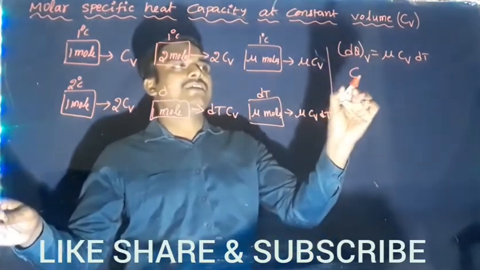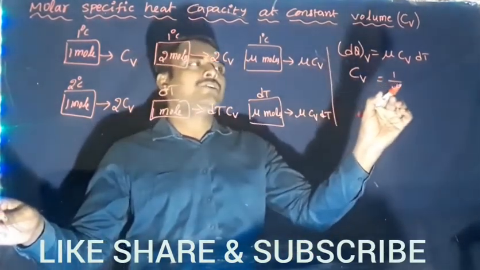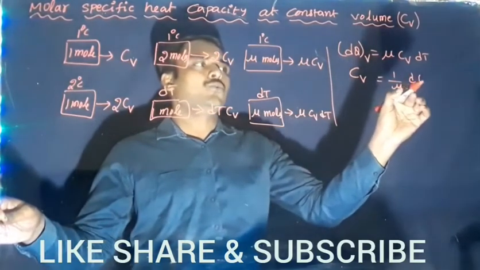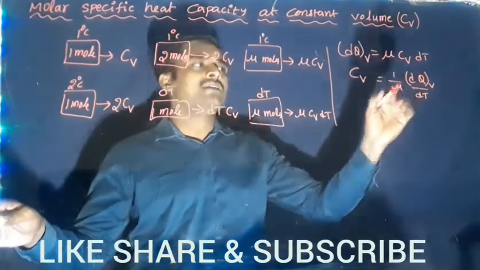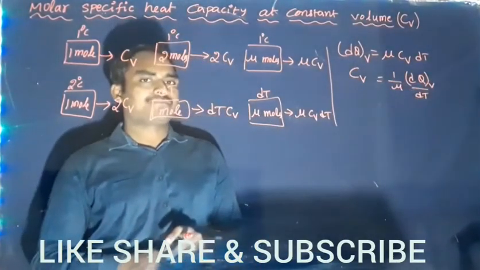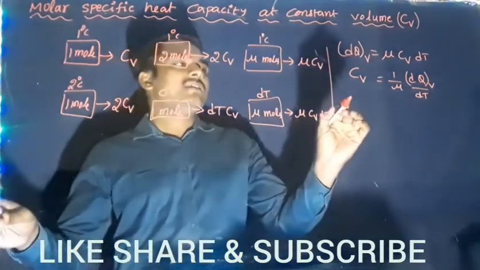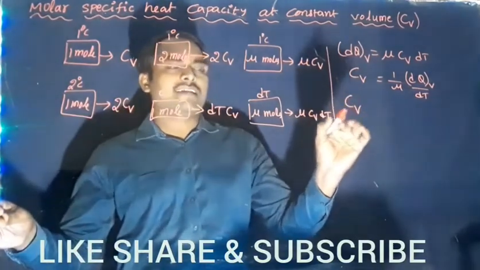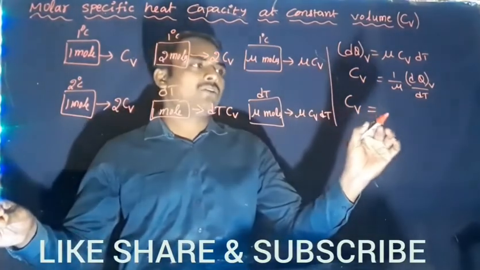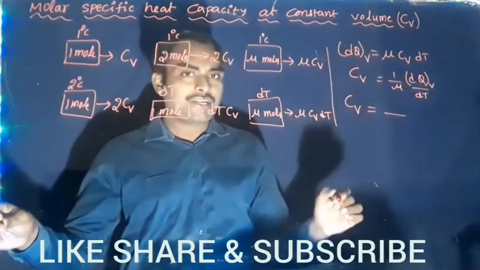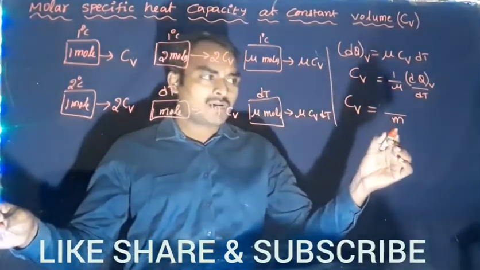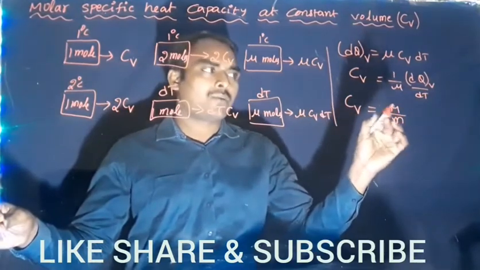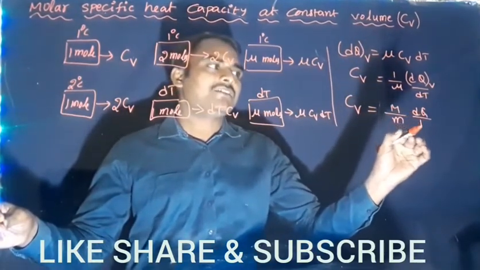Then Cv can be written as 1 by mu into dq by dt. This dq is at constant volume. So this Cv, molar specific heat capacity at constant volume, equal to 1 upon mu; number of moles can be written as mass upon molar mass. So mass upon molar mass will come up into dq by dt.